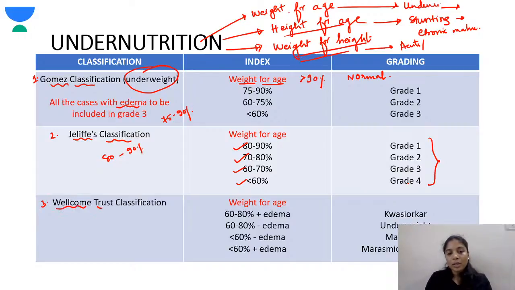The next is the Wellcome Trust classification. Again, the index over here is weight for age. Now, in Wellcome Trust, they've divided into 60 to 80% and less than 60%. Now, 60 to 80%, if associated with edema, is kwashiorkor. If 60 to 80% there is no edema, it is just underweight. And if it is less than 60%, then it is severe, and if it is not associated with edema, it is marasmus. If it is less than 60% with edema, then it is marasmic kwashiorkor. So marasmus is severe.